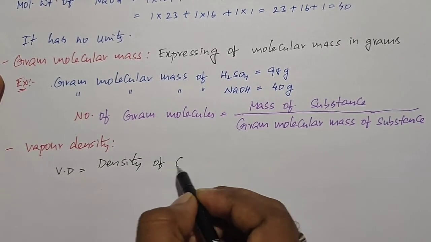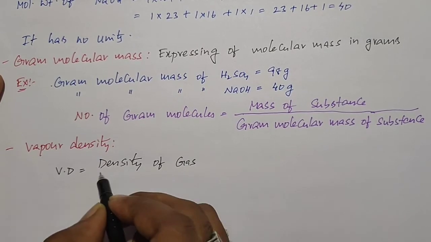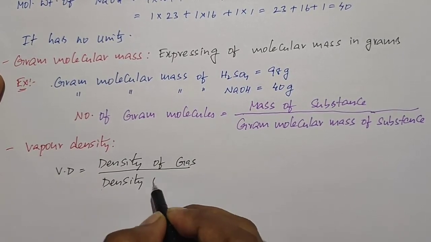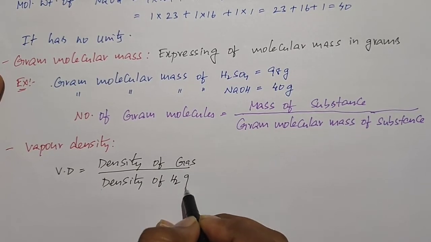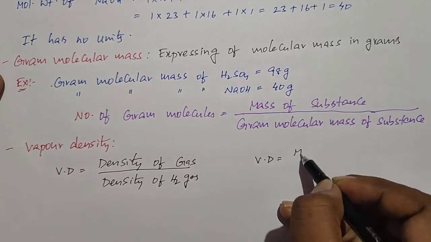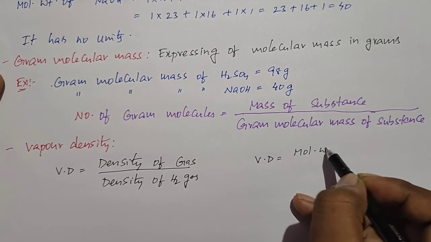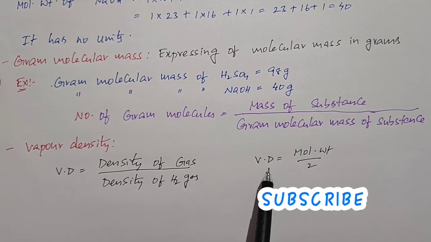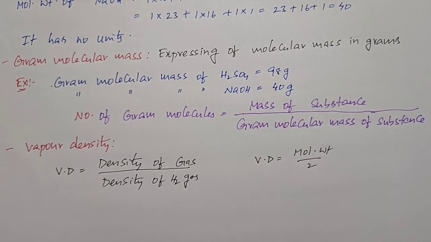density of gas to density of hydrogen gas. At the same time we have one more formula: vapor density is equal to molecular weight by 2. So this is the relation between vapor density and molecular weight.